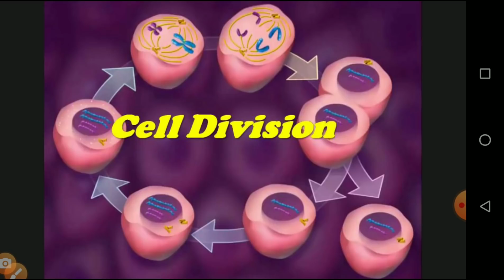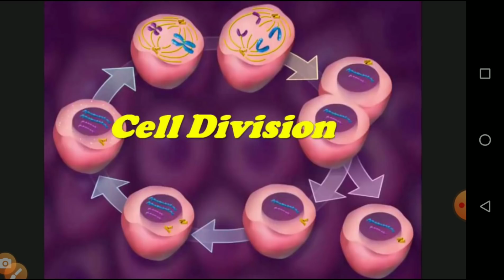So this is unit number 18 for 9th standard biological science. Continuing the organization of tissue, we will see another important topic called cell division. We all know very well how a small plant or small organism becomes an adult. How does it take place? It is only because of cell division.